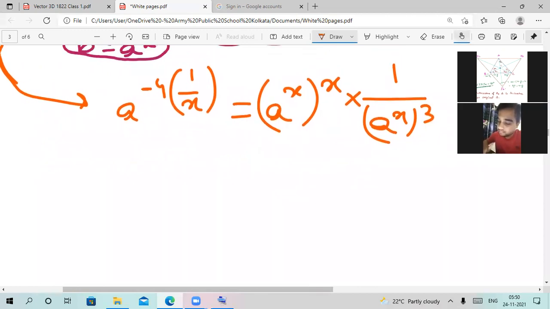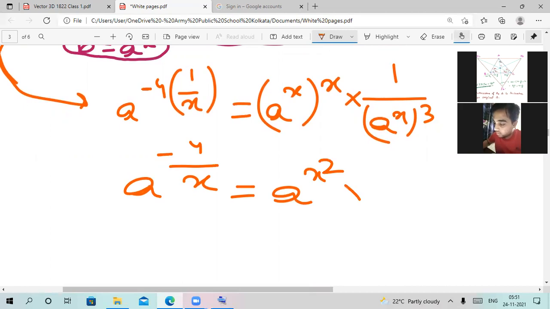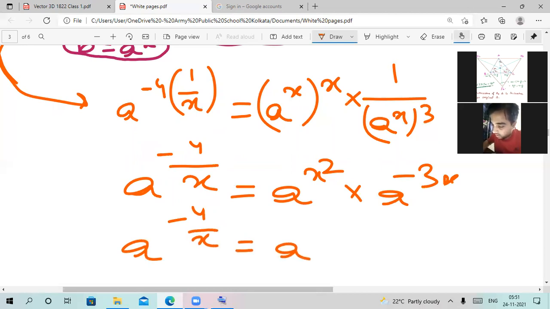Now what we can have is a to the power of -4 by x, which is equal to a to the power of x square multiplied with a to the power of -3x. Or we can have a to the power of -4 divided by x equal to a to the power of x square minus 3x.